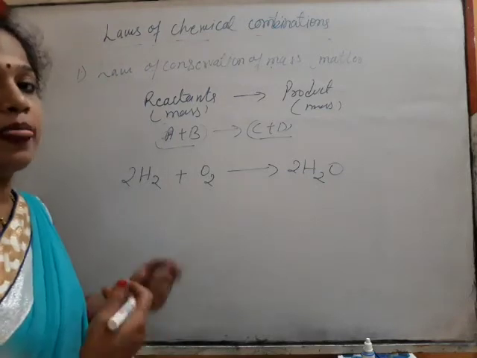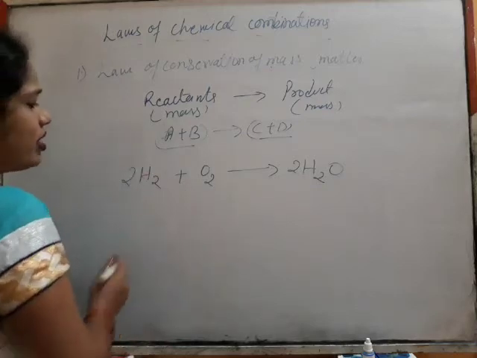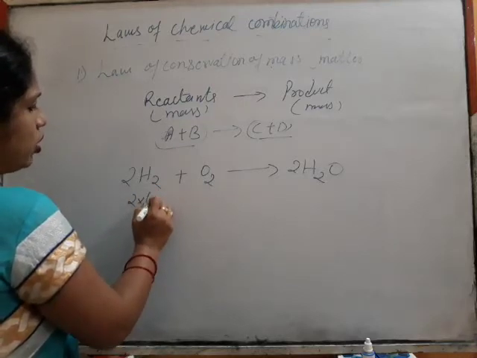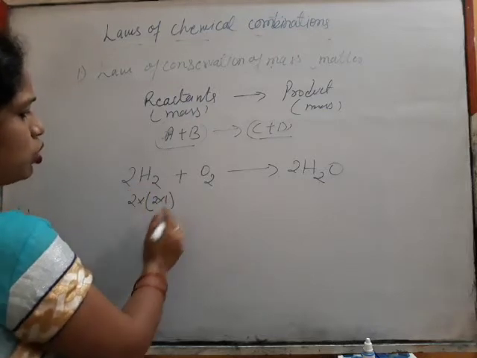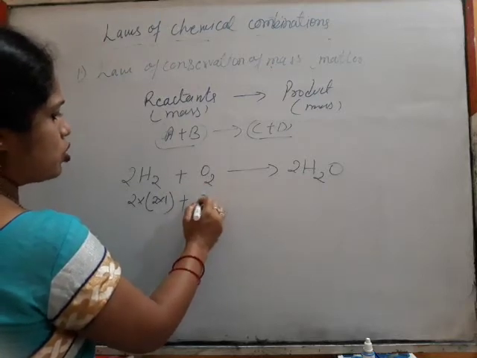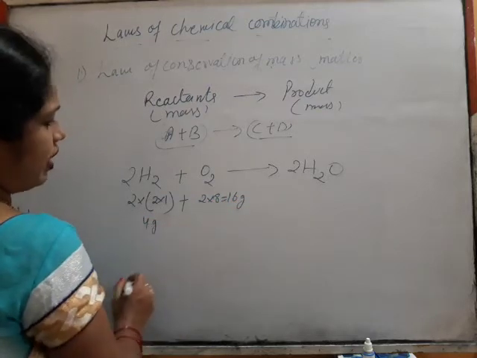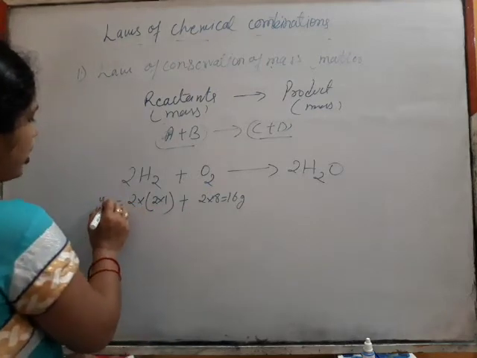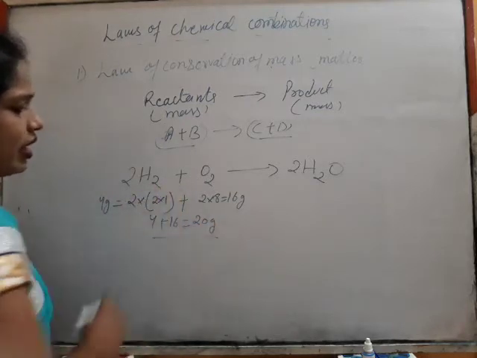Now let us sum up the weight of the hydrogen and oxygen. What is the atomic mass of hydrogen? 2 into 1. 1 plus 1, 2 atoms of hydrogen, and here oxygen 1 atom. So 2 into 8, that is 16 grams. Here 2 into 2, 4 grams. So 4 plus 16, finally we are getting 20 grams of our reactants.